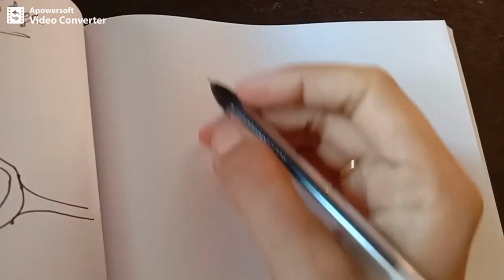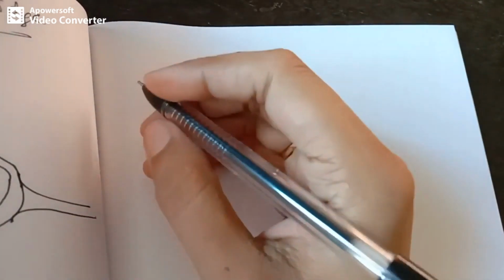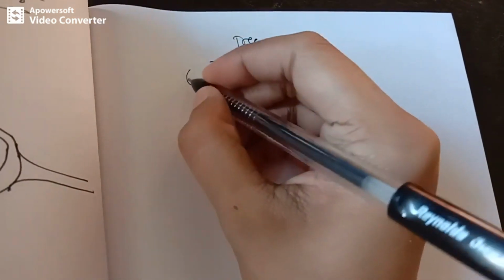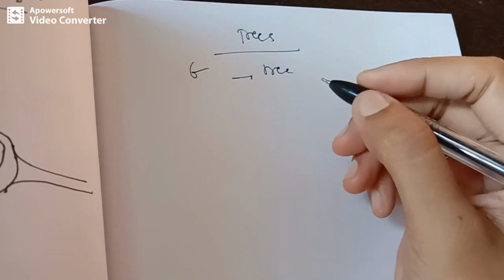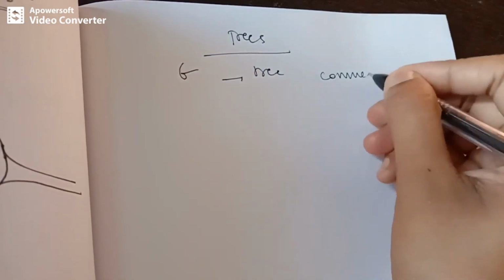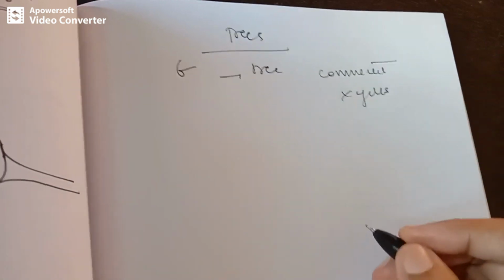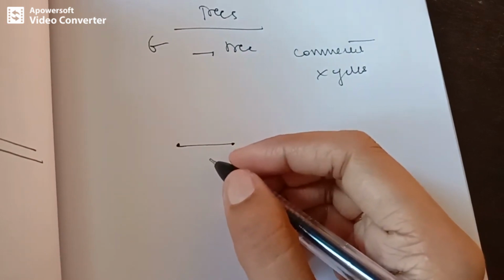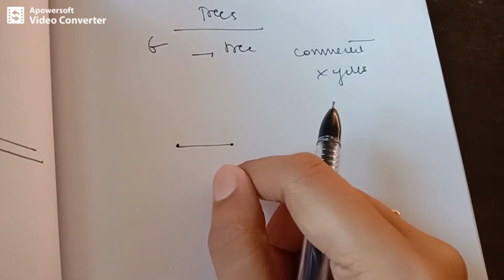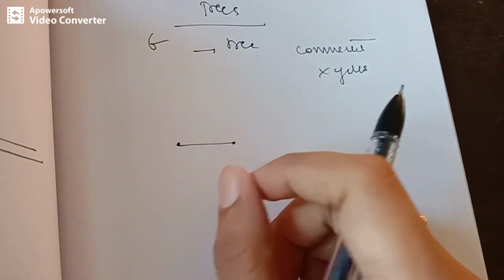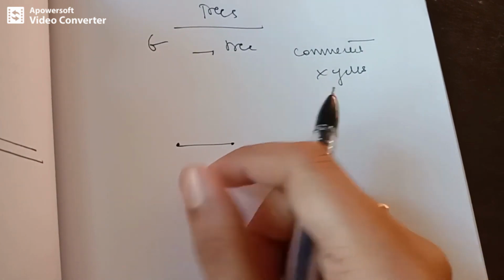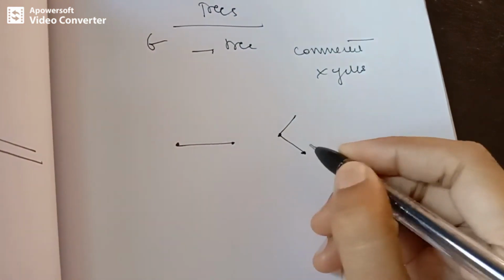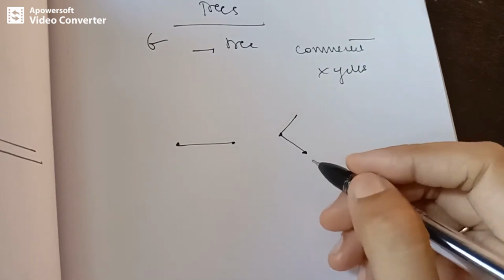Next, we'll move to the concept of trees. Before we start with trees, we'll see the definition of trees along with properties. So when do we say a graph G is a tree? The graph G is said to be a tree if it is connected and if it does not have cycles. So let's consider this example. This is a tree with 2 nodes, and we observe that this also is a tree, with 3 vertices.